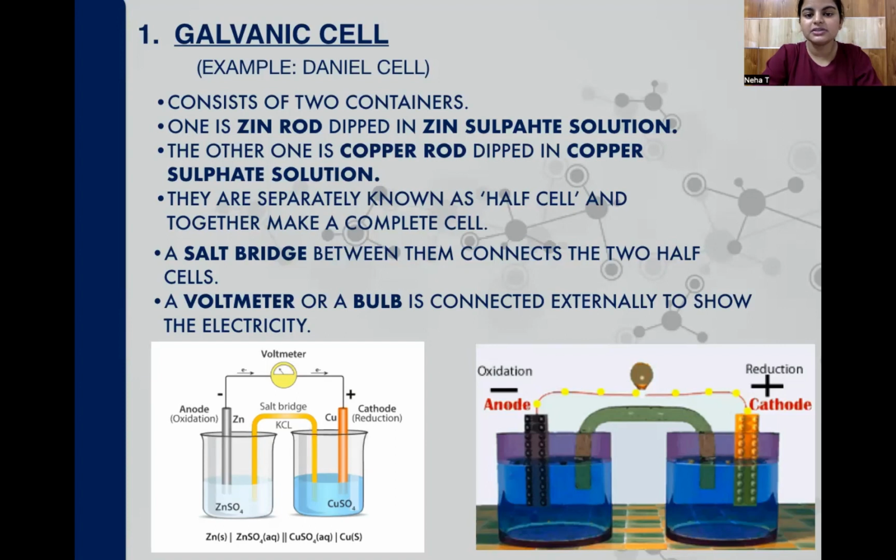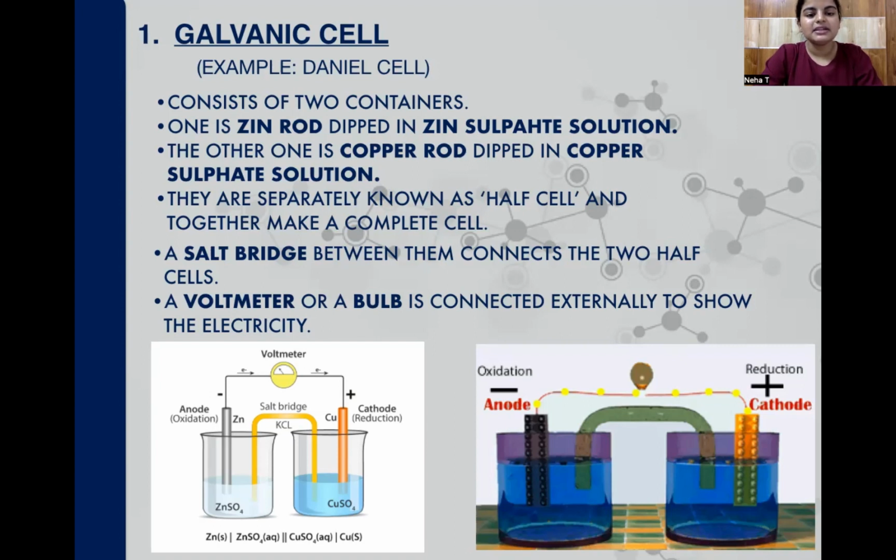The movement of electrons produces electricity, and to show this electricity production, we use a voltmeter or a bulb, which is connected using metallic wire. Internally, the half cells are connected using a salt bridge. In the salt bridge, we use inert electrolytes such as KCl, K2SO4, KNO3, etc. We use inert electrolytes so that they don't interfere with the reactions happening in the two half cells.